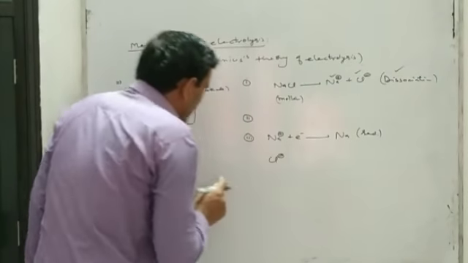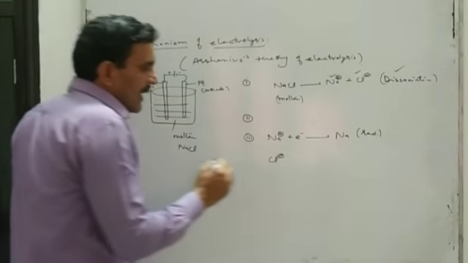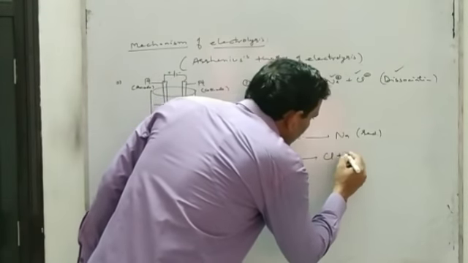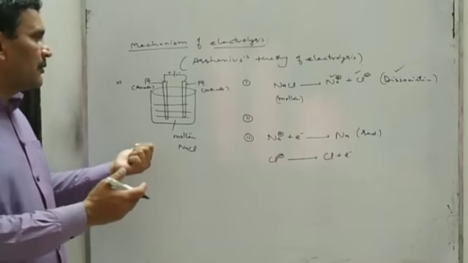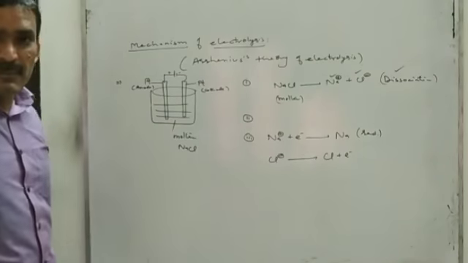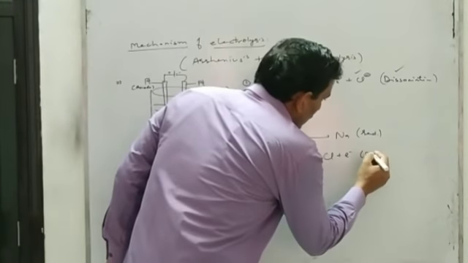And likewise chloride ion, which carries the negative charge, will move toward the anode, and when they reach the anode, they lose electrons. That is, chloride ion will give its electron to the anode, and a neutral chlorine atom will be formed. That can be called oxidation of chloride ion.